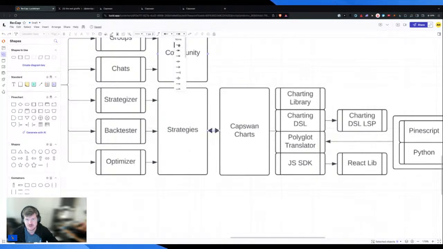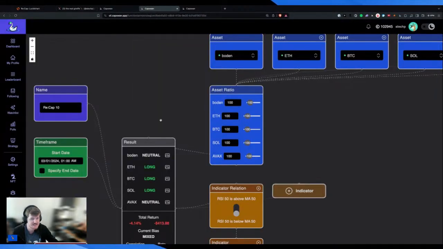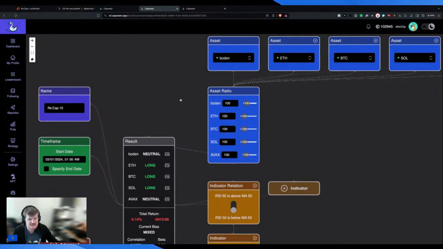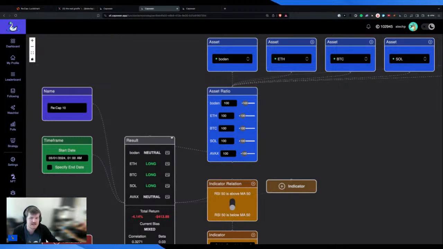Why does that arrow look different? Man, that drives me crazy. There we go. You'll be able to go back and forth between these charts and strategies. So if someone loads up a strategy inside here, whether that's visual or something they typed, or a script that they loaded, you'll be able to load all of that in Caps One.